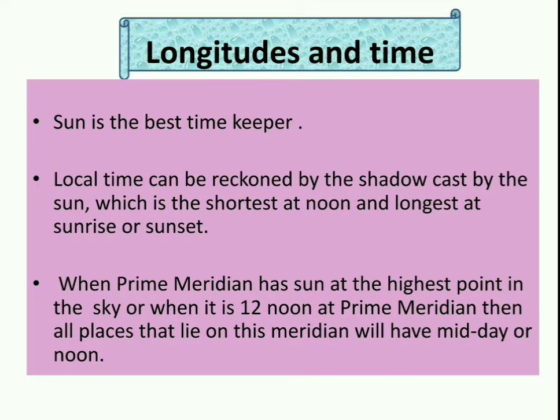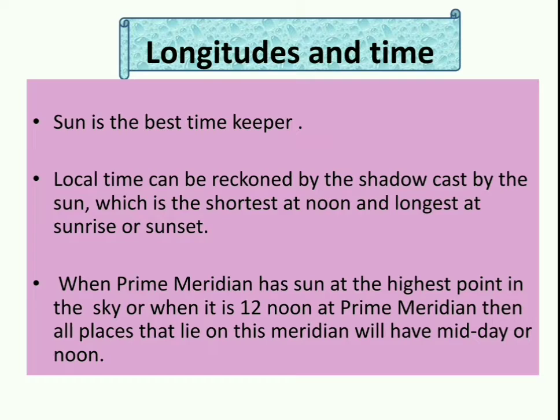Longitudes and time. Sun is the best timekeeper. Local time can be reckoned by the shadow cast by the sun, which is the shortest at noon and longest at sunrise or sunset. See, sun is the best timekeeper.